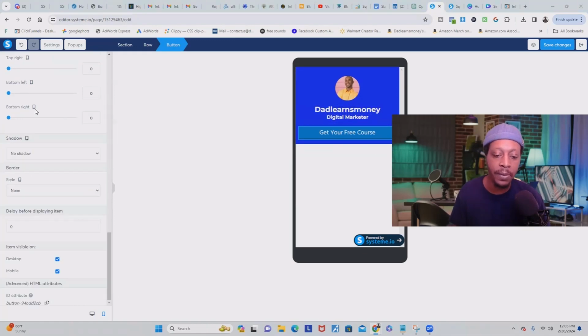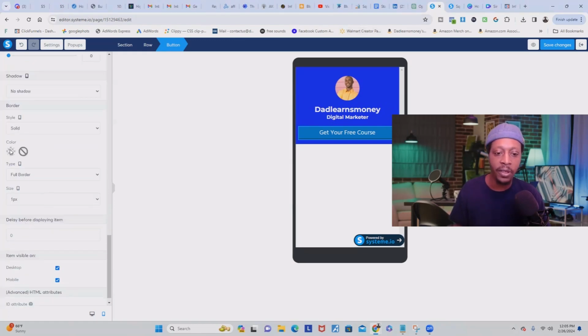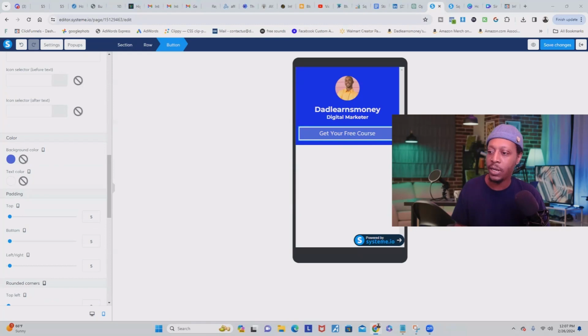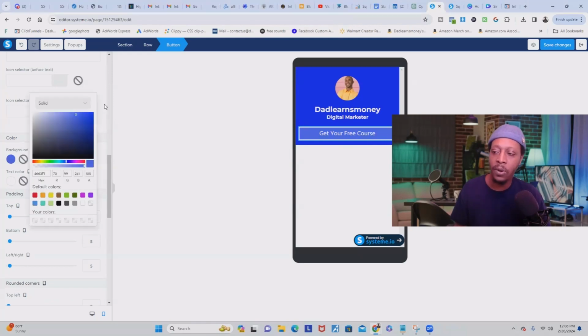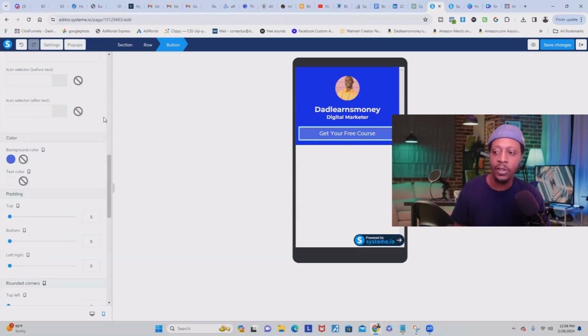So while we're here, I'm going to make some other changes to this button. I want to change the color of the border, and then I want to change the color to white. And as you can see, there's a little border around the button. Then once you have the color you want, you can just click off, and then it's going to be set.